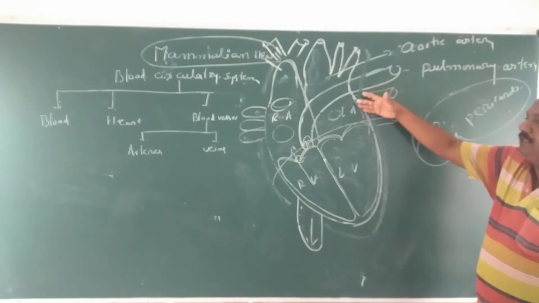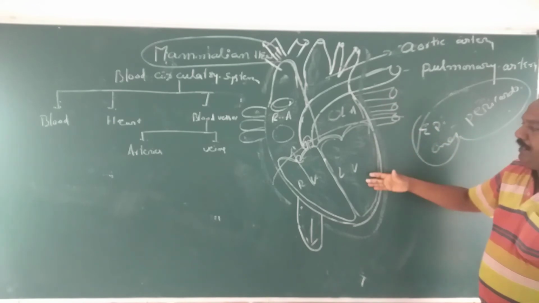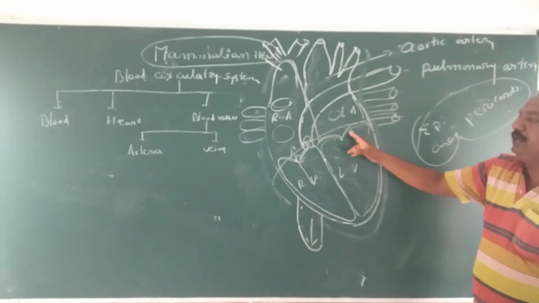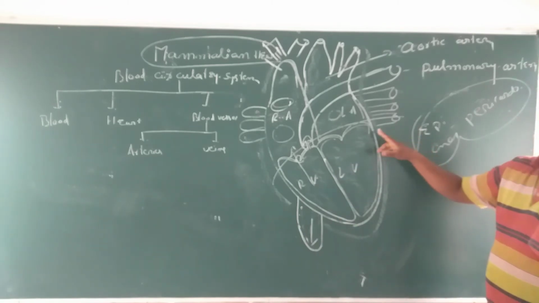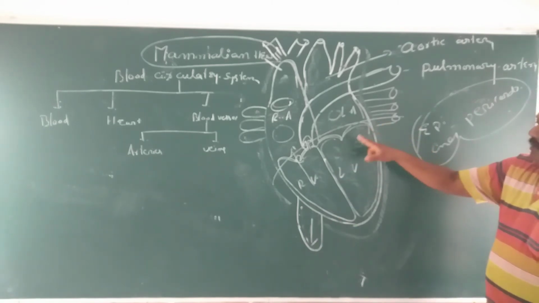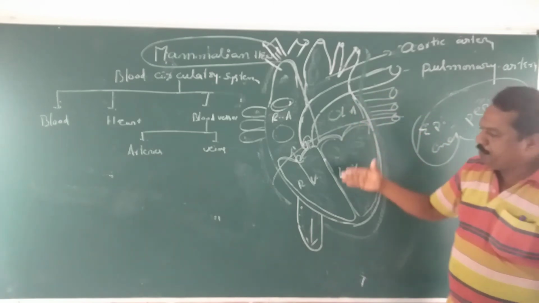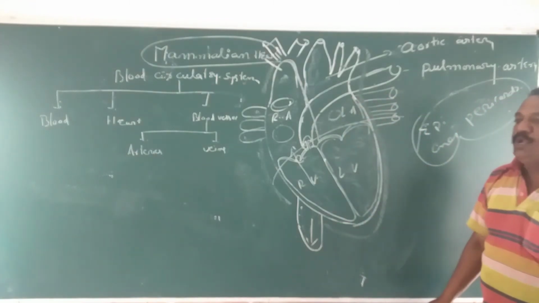In a similar fashion, on the left side there is the left auricle and left ventricle. The left auricle also communicates with the left ventricle through the left auriculoventricular aperture. It is also guarded by the bicuspid valve. Through this valve, on the right side impure blood enters, and on the left side completely pure blood enters.